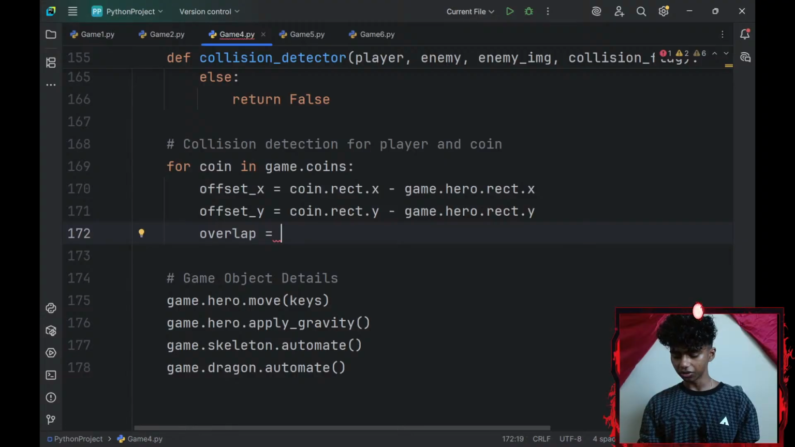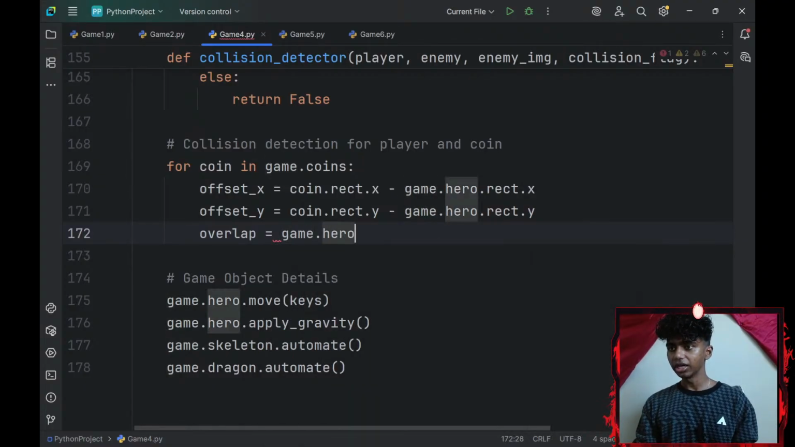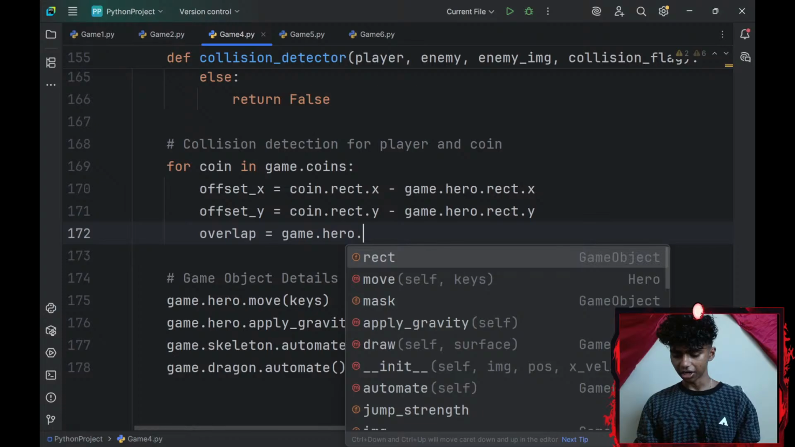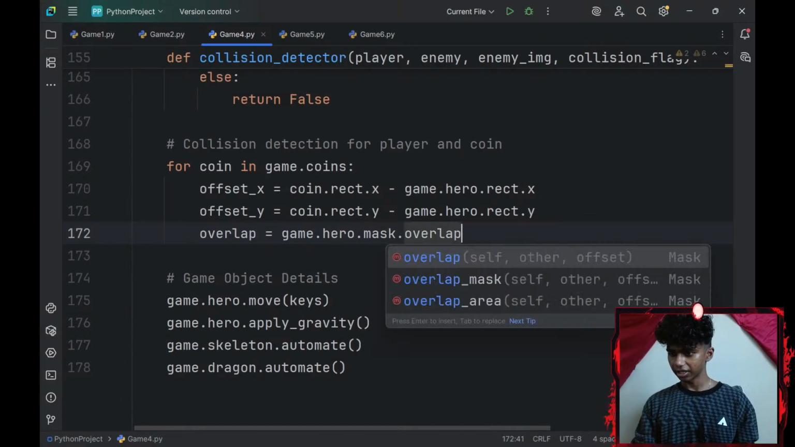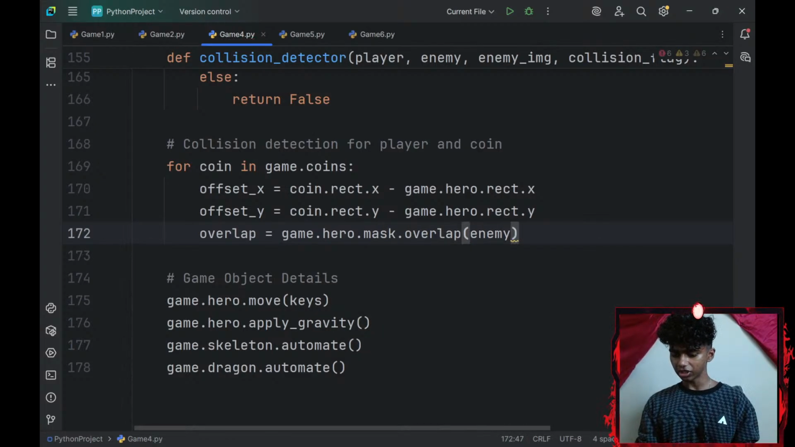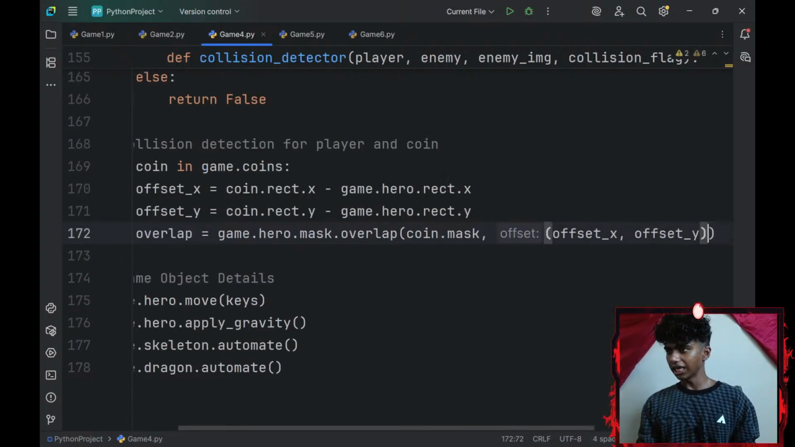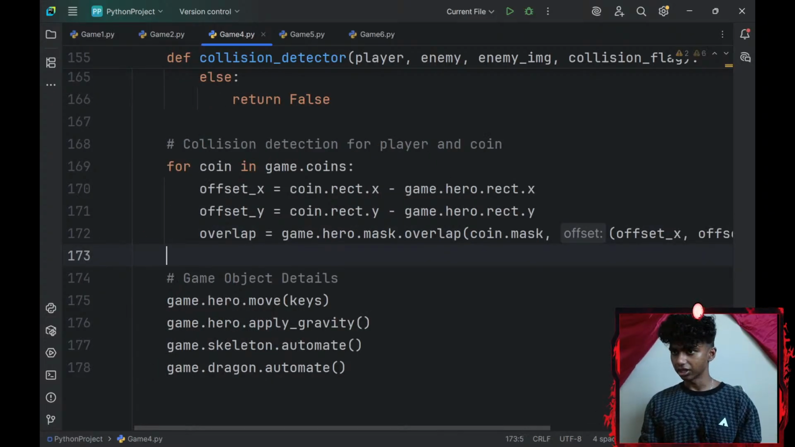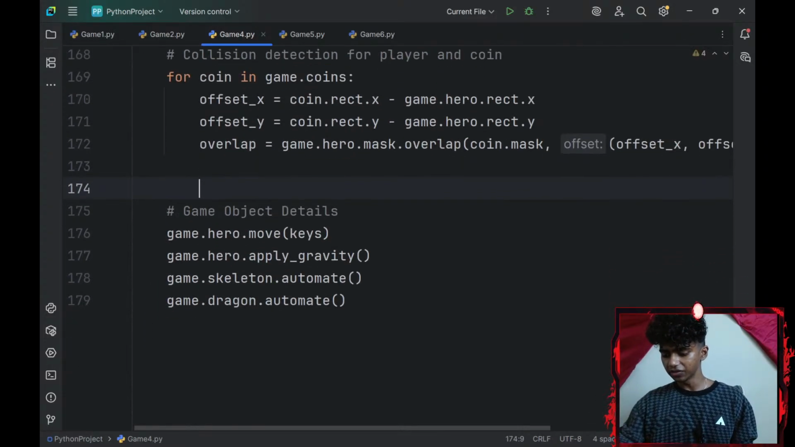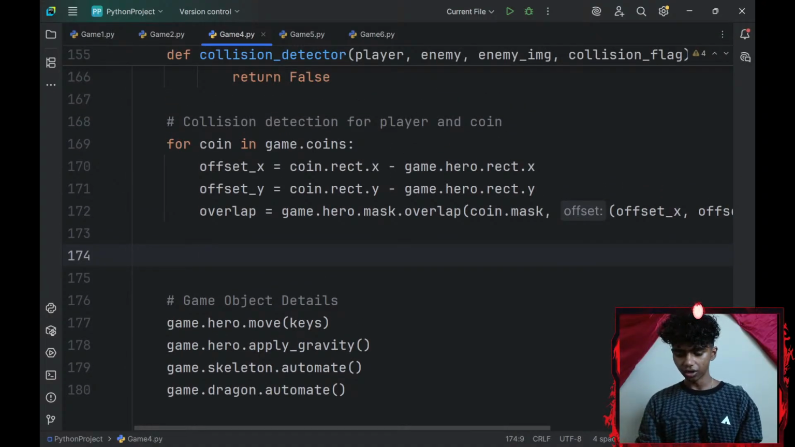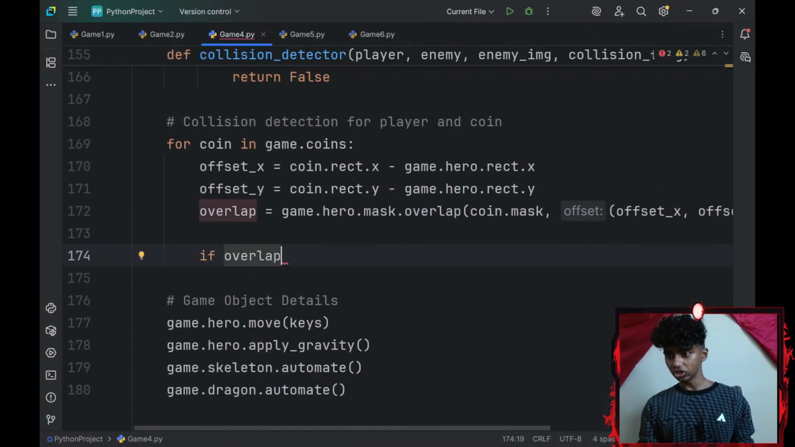Okay, and then I would need an overlap variable, so I'll go with overlap. I'll set that equal to my game object dot my hero object dot mask, dot overlap. If they overlap with my coin dot mask, at the given offset of offset_x and offset_y, if this happens, that means they overlapped. Now let me add an if statement. Maybe add a space here. So if my overlap is set to true, I will do something.